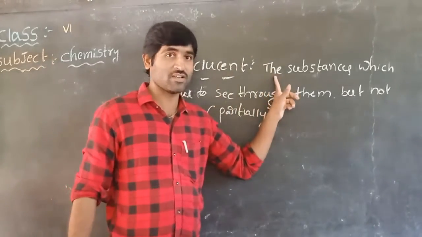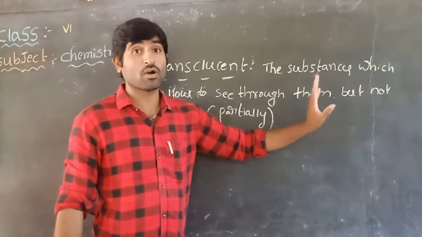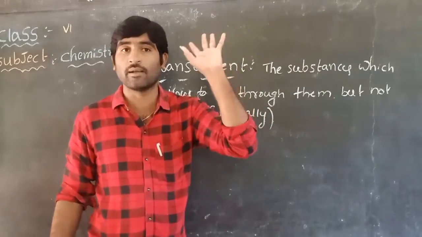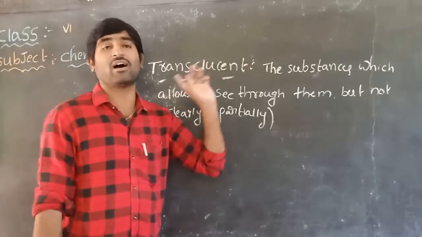They allow us to see through them only partially. Such kinds of objects are called translucent objects.